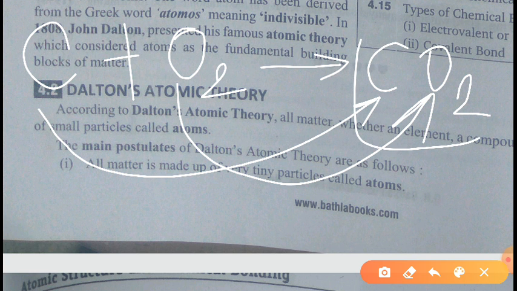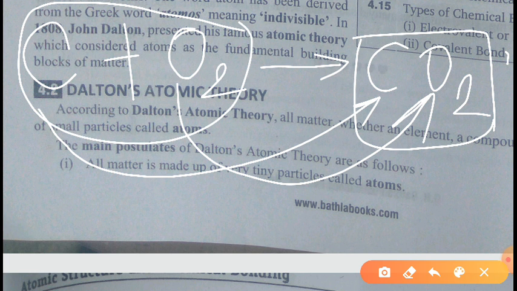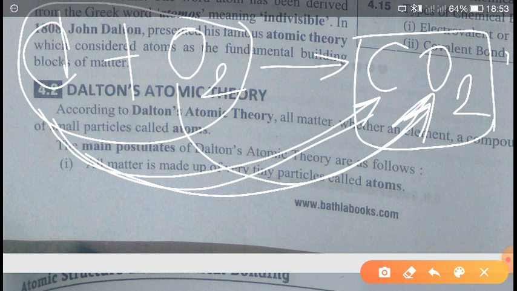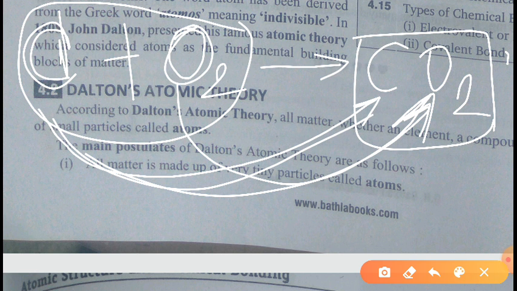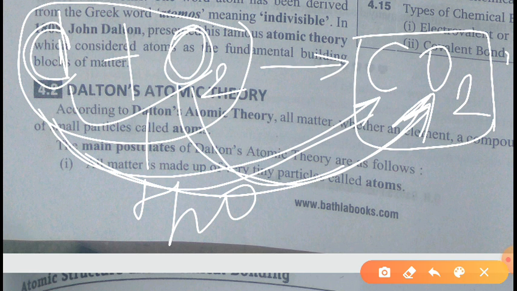But the properties of this carbon dioxide will not be equal to these. The properties will be different, but the atoms will be the same. So what Dalton was trying to explain is that this atom will not be divided. It is not like if we react this carbon with oxygen, then it will form H2O. It will not form like this, okay. Or if we react this carbon with oxygen, it will not form NaCl.